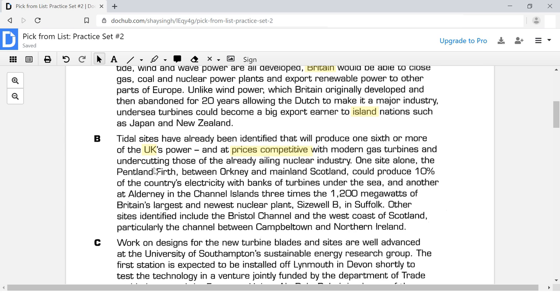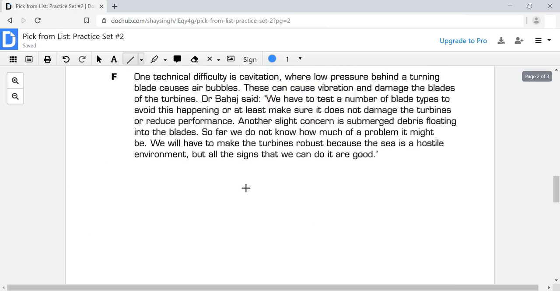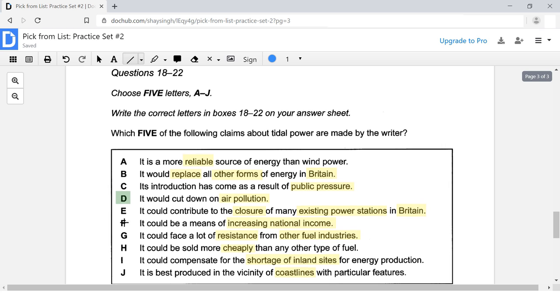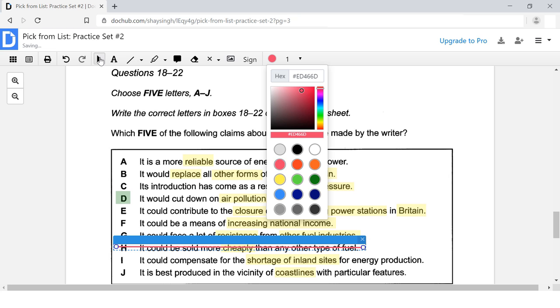Okay, so that means that the prices would be cheaper, but it doesn't say that the prices will be cheaper than all the other energy sources. It says that the prices are going to be cheaper only in comparison to nuclear industry. Okay, so H is not our correct answer. If you want, you can go ahead and simply eliminate that by putting a line across it. If it helps you, you can go ahead and do that, but you don't have to.